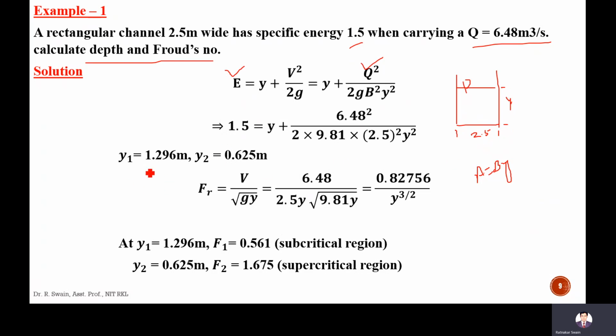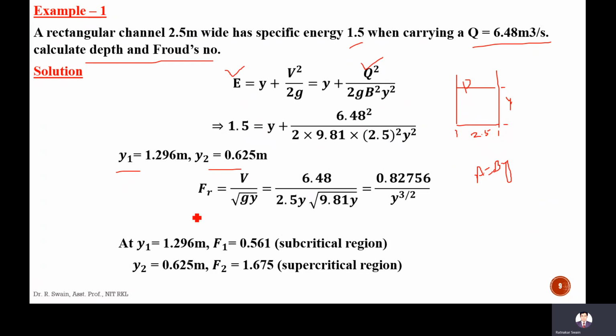If you put it in, you will get a quadratic equation in Y. If you solve it, you will get two values, Y1 and Y2. One is 1.296 meter, another is 0.625 meter.